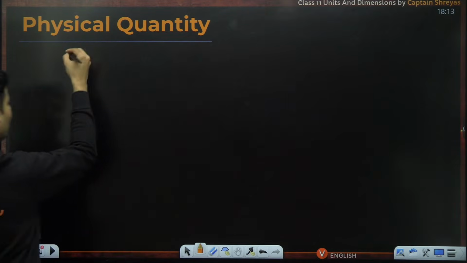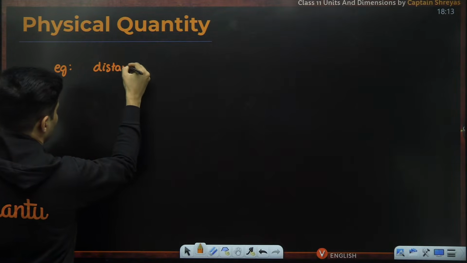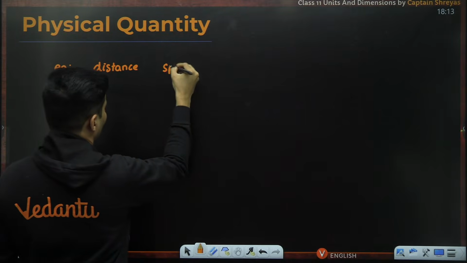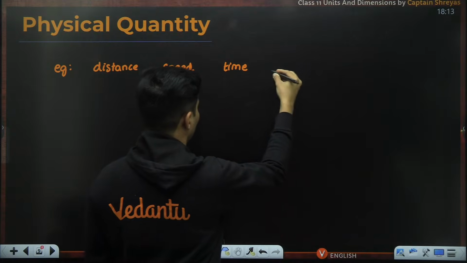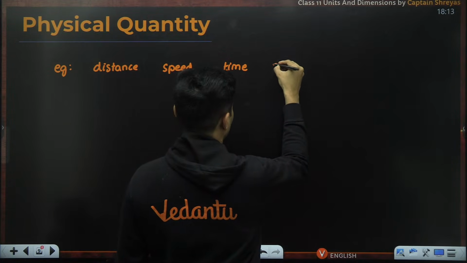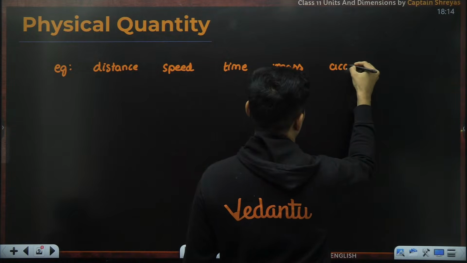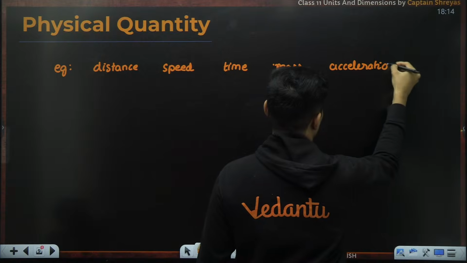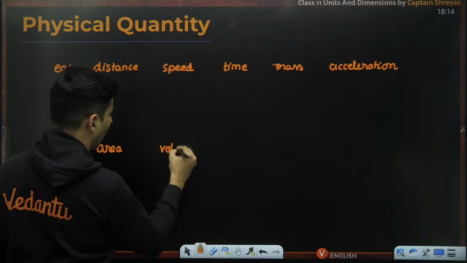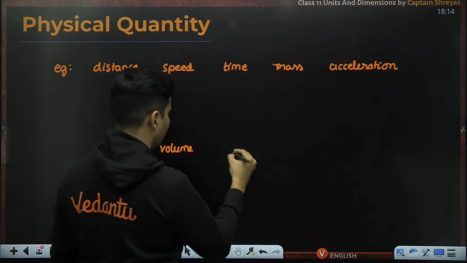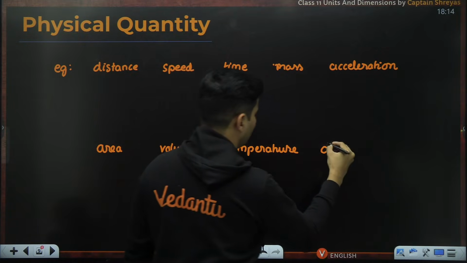Let's talk about distance, speed, time, mass, acceleration, area, volume, temperature, and density.